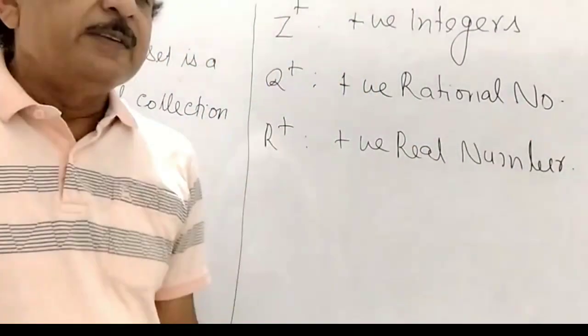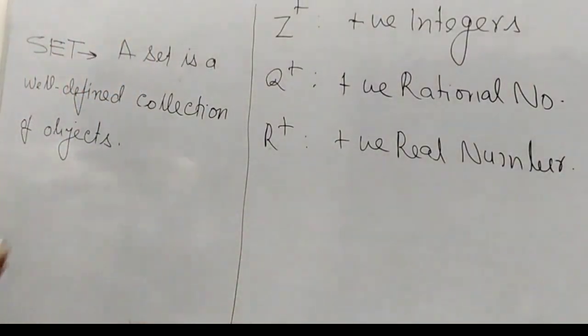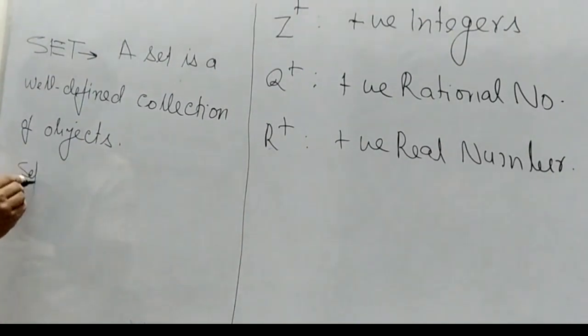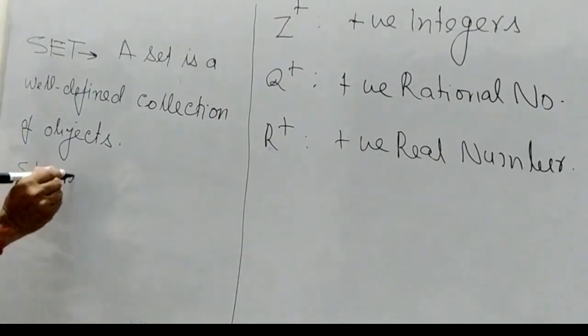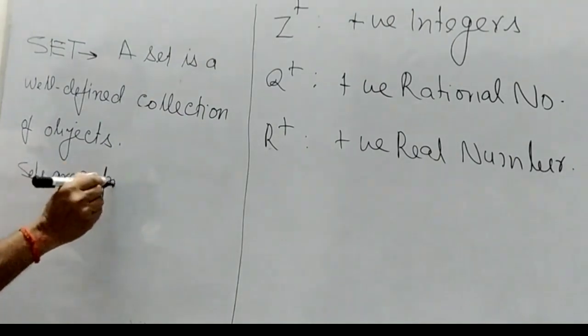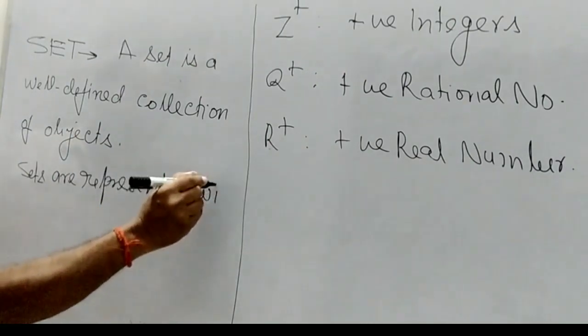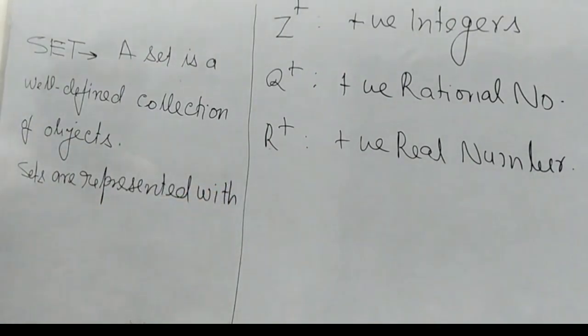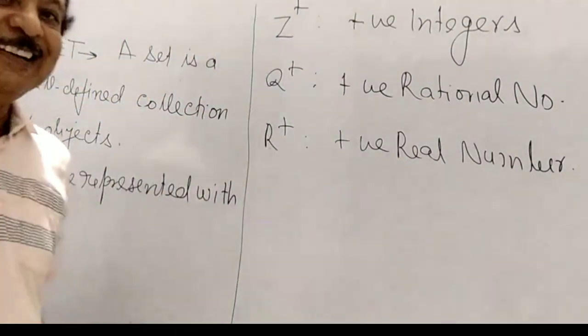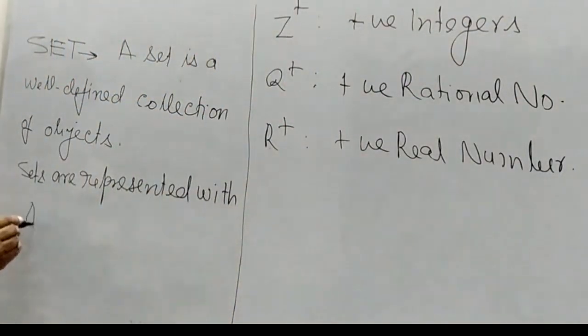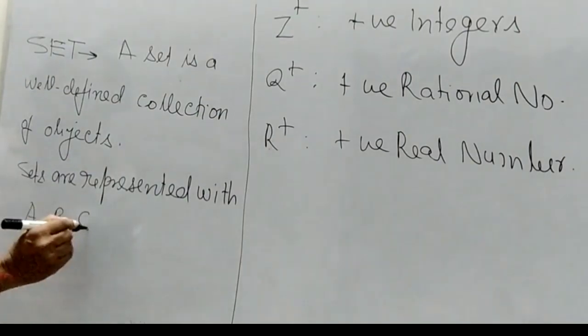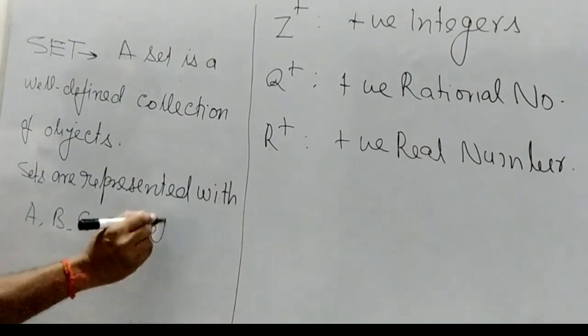Now sets are represented with capital letters, such as A, B, C, D, etc.